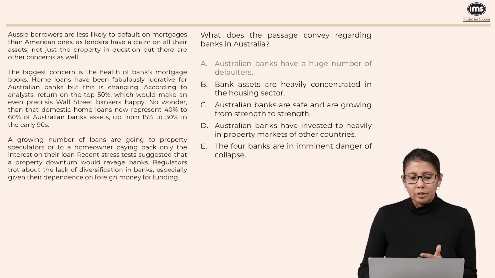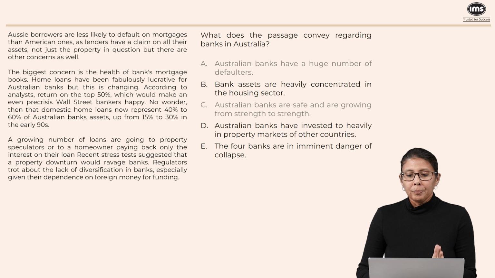C, Australian banks are safe and are growing from strength to strength. So we have mentioned on the whole that there are some reasons for concern. Why? Because if there is a property downturn, then it will devastate the banks. So we can't say that the Australian banks are safe. That is why the regulators are concerned about moving away from the housing market. So C is not true.